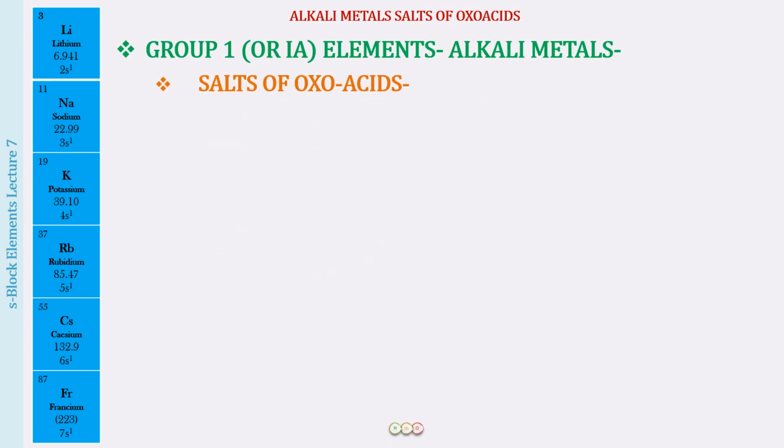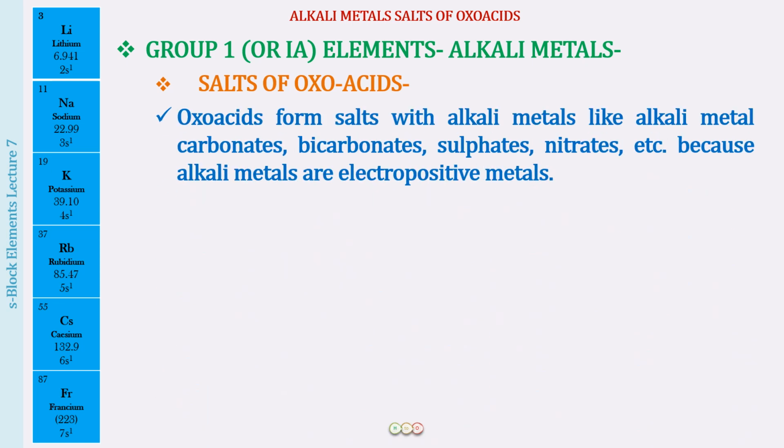So next, with this brief understanding, let us talk about the salts of the oxo acids. All the oxo acids form salts with alkali metals. For example, we have alkali metal carbonates, bicarbonates, sulfates, etc. Because all the alkali metals are electropositive metals, they can replace the H positive ion of the oxo acid. Okay. So we have H2CO3 reacting with sodium to produce sodium carbonate and H2. So this is an alkali metal salt of the oxo acid.